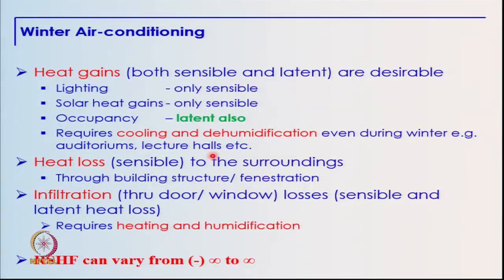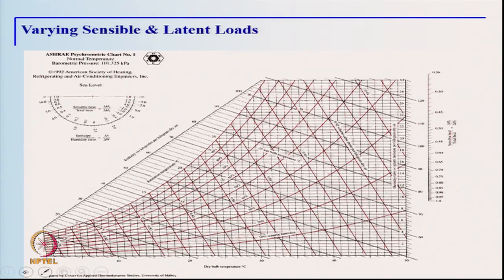So, in winters, depending on the application, there could be a requirement for cooling and dehumidification, there could be a requirement for just sensible cooling or sensible heating, or there could be a requirement for both heating and humidification. And depending on the application, the room sensible heat factor can vary from minus infinity to plus infinity, and this is an important thing to appreciate and keep in mind. We will just look at it from the point of view of psychrometry on the psychrometric chart.